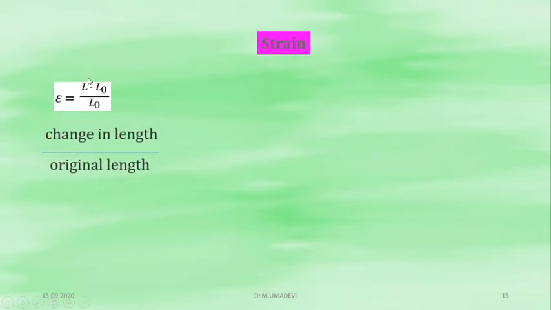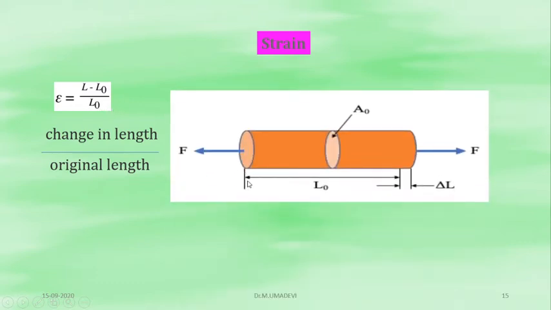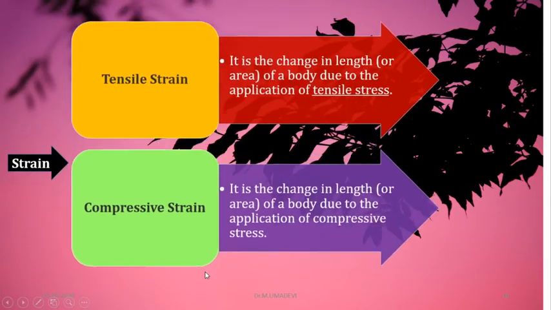Sigma is equal to L minus L naught divided by L naught. We know that L minus L naught is nothing but change in length and L naught is nothing but original length. See here, L naught is the original length of this material. Here we have given the tensile force, tensile stress. What happened is it is getting stretched, the length is increasing, and this is called change in length, and A is called area of cross section. So this is nothing but a strain. Next we will see about the types of strain.